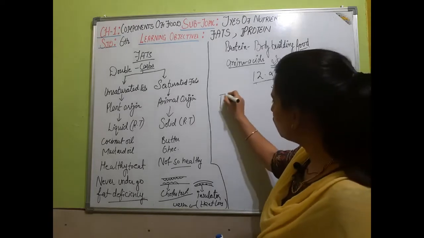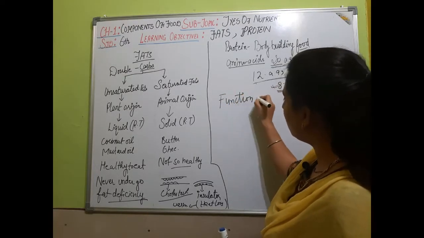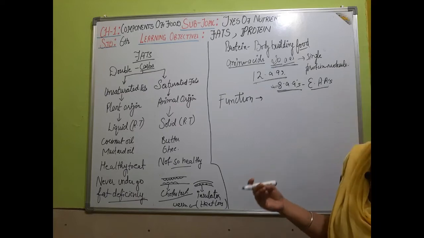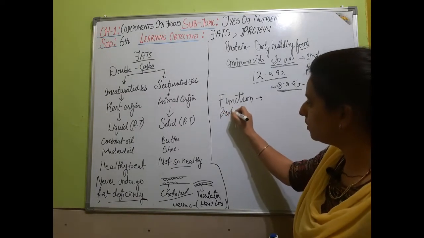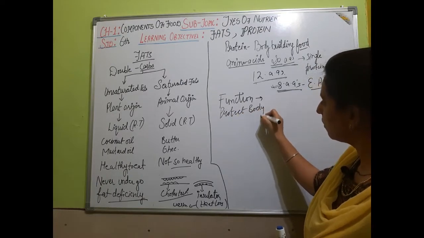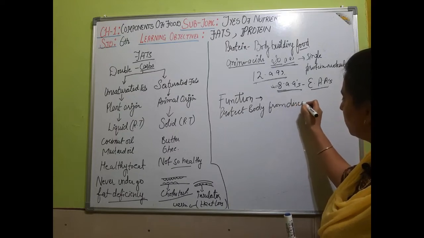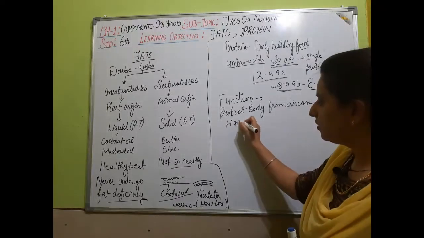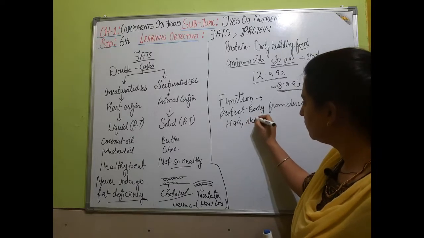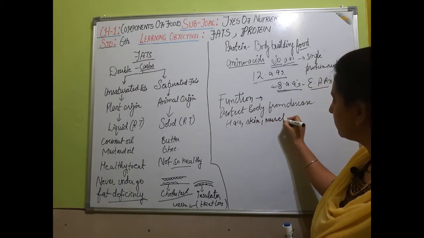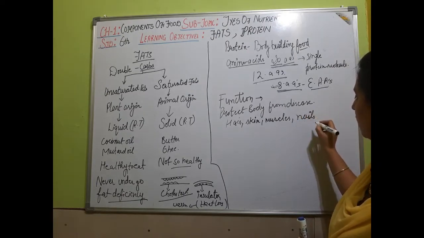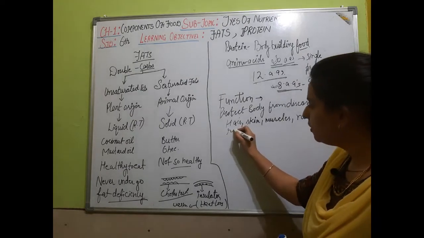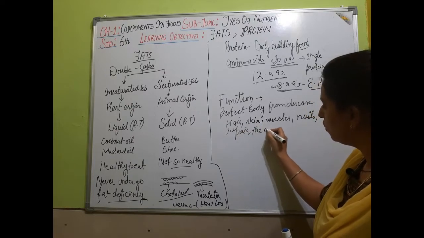The main function of protein is very important, because it can protect our body from diseases. It also helps in the formation of different parts of the body, like hair, skin, muscles, and nails. It is also helpful in the formation of new cells and the repair of old cells.